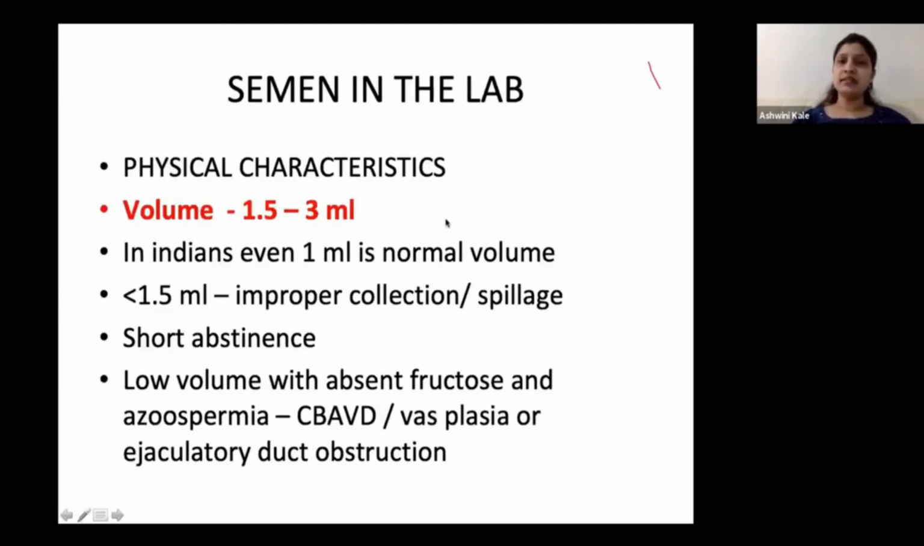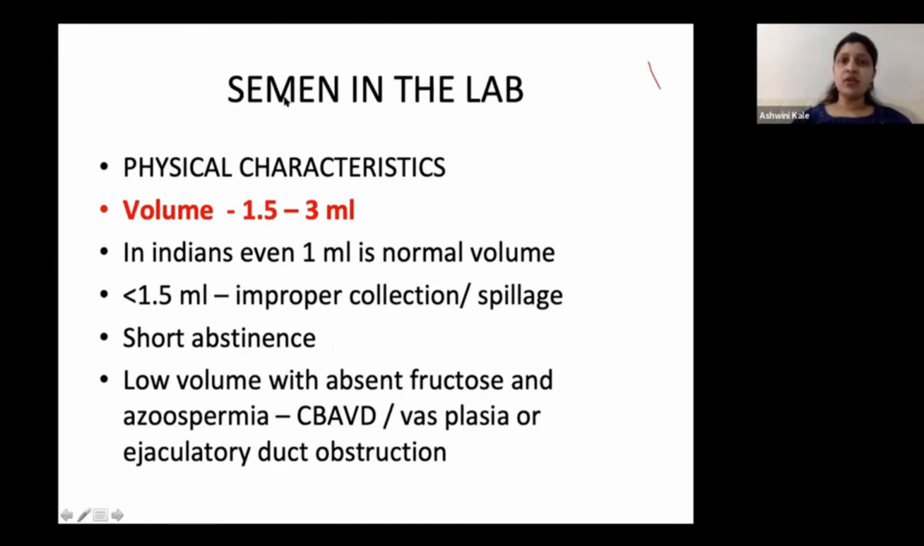Now, once the semen is in the lab, this is the volume that you look at. So any less volume could be because of improper collection, spillage, or a short abstinence. But the most important cause of a low volume with absent fructose and azoospermia to be remembered is congenital bilateral absence of vas deferens, or vas aplasia, and in few cases, ejaculatory duct obstruction.